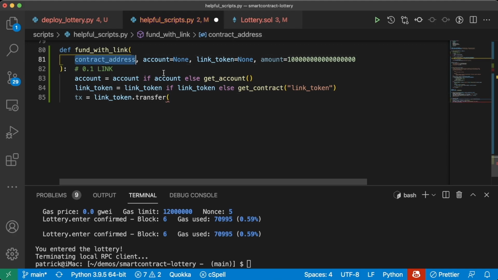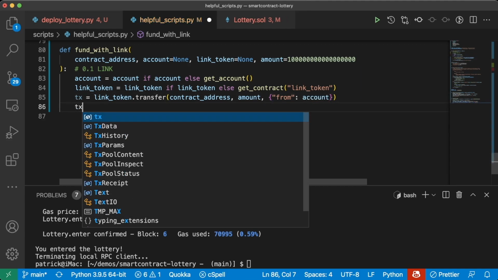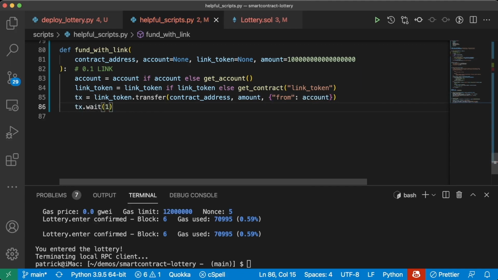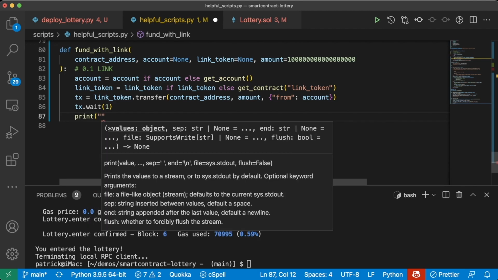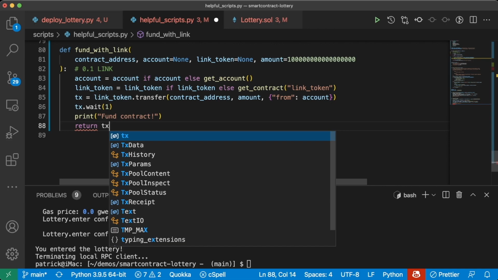We're going to transfer token to the contract address with a certain amount. And of course, we'll do from account. We'll do tx.wait, and then we'll print "Funded contract." And then we'll even return that transaction.